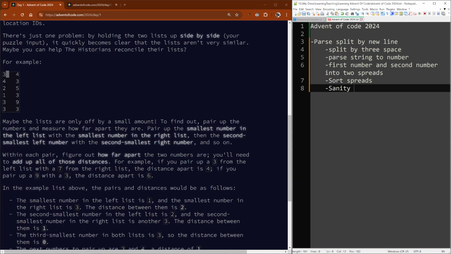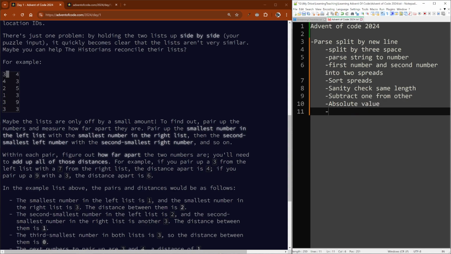Maybe a sanity check, the same length. That should be. Then what we want to do is subtract one from the other and do an absolute. Absolute value, so that means if it's negative, so 3 minus 4 is minus 1. Oh no, it's not as simple as that. We want to just do a distance. In fact, I think there's a distance function. Oh no, it's correct. 4 minus 3 is 1. 3 minus 4 is minus 1, but absolute just takes away the negative sign if there's a negative sign. So that's correct.